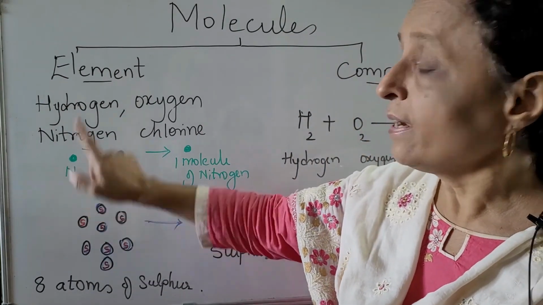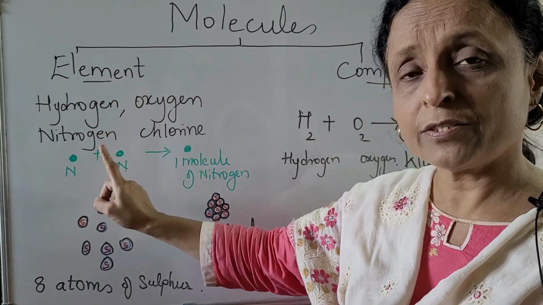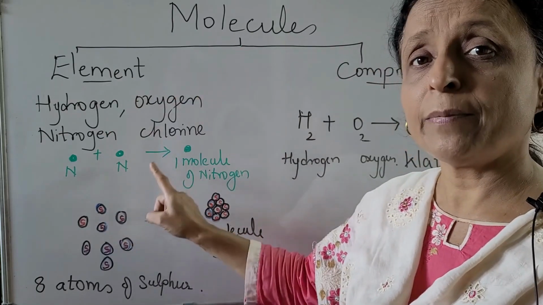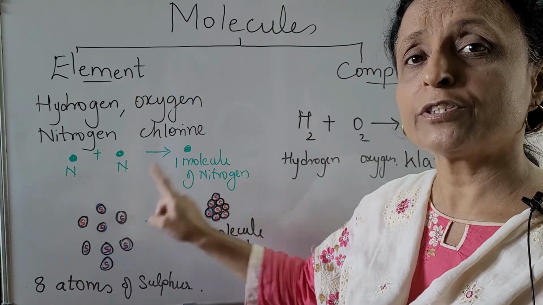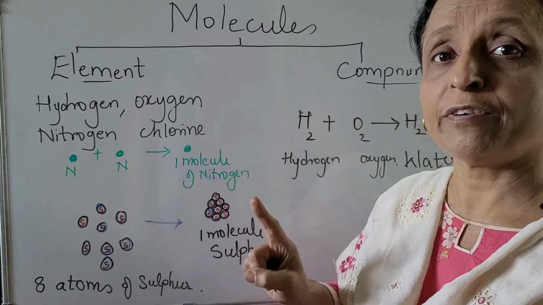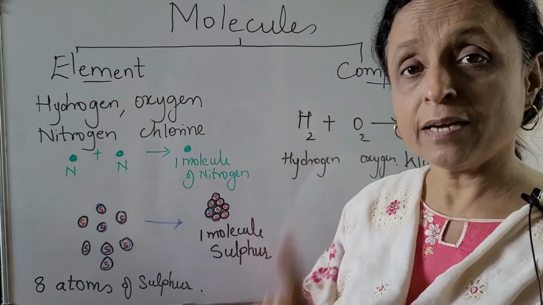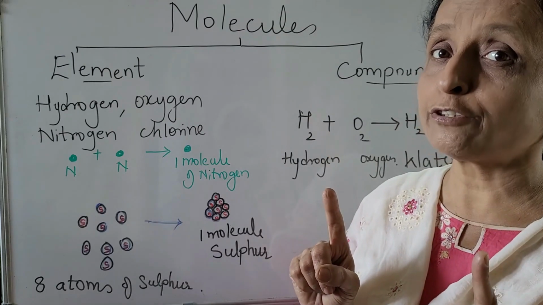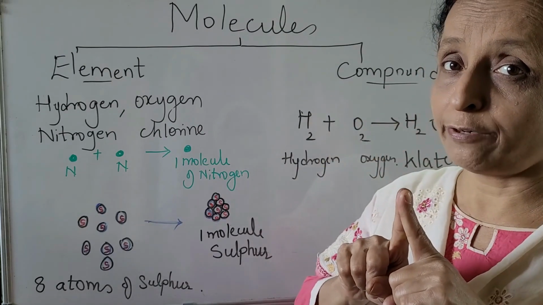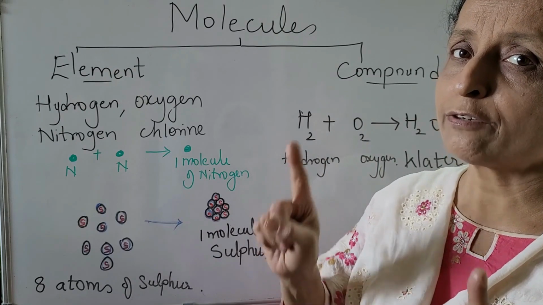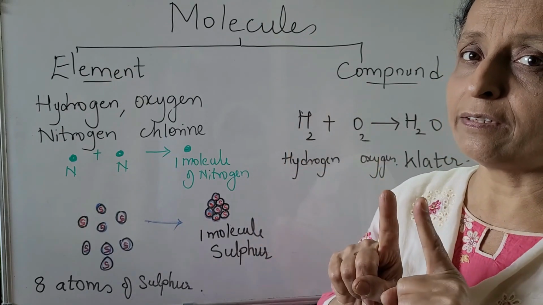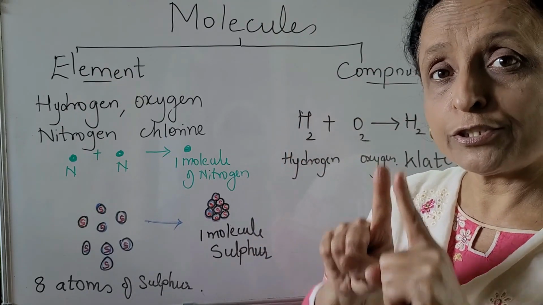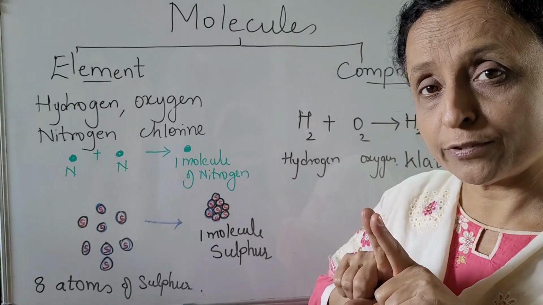One atom of nitrogen will combine with another atom of nitrogen to form one molecule of nitrogen. In the same way, one atom of hydrogen will combine with another atom of hydrogen to form one molecule of hydrogen. One atom of oxygen combines with another atom of oxygen to form one molecule of oxygen.